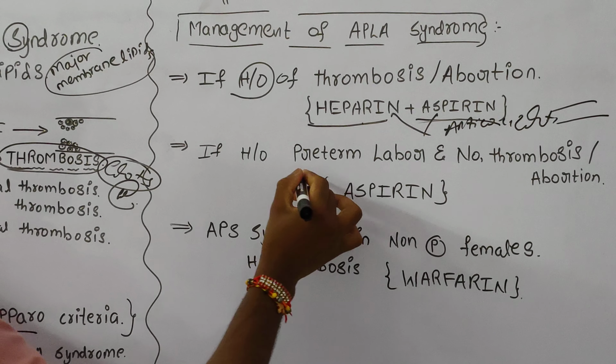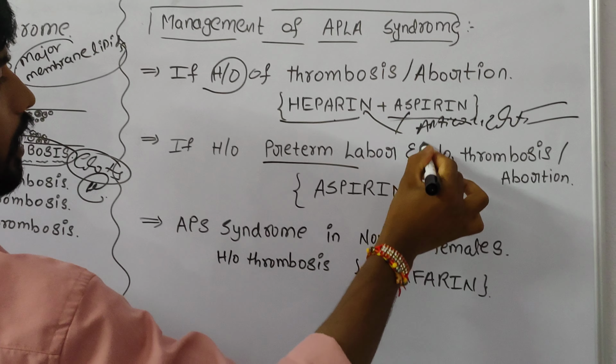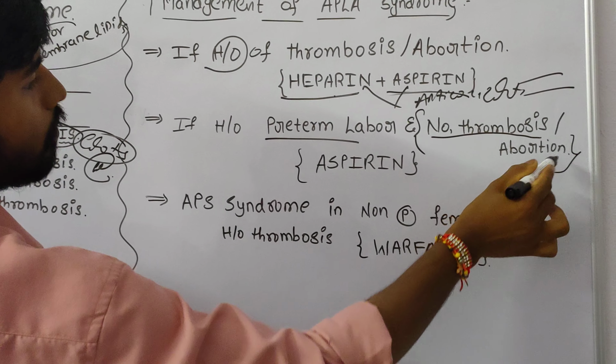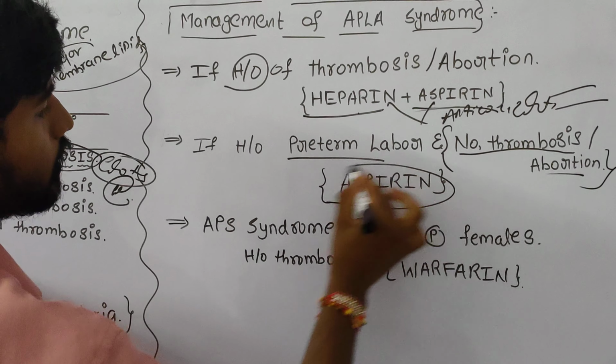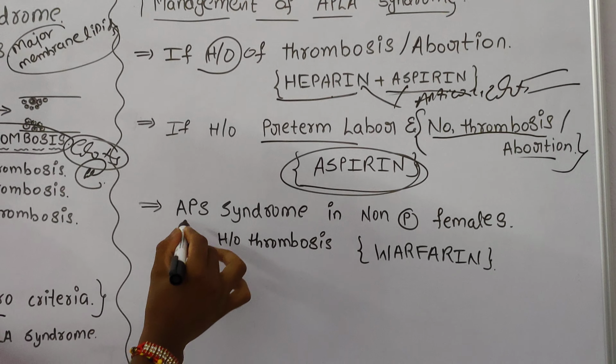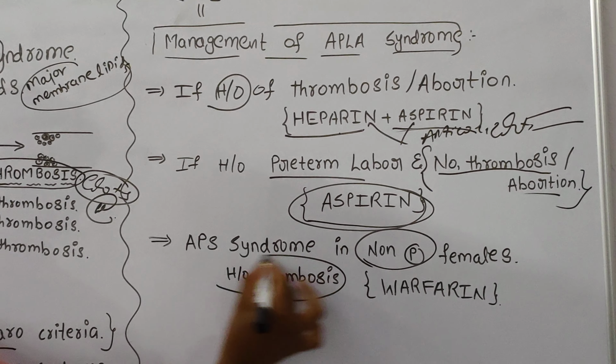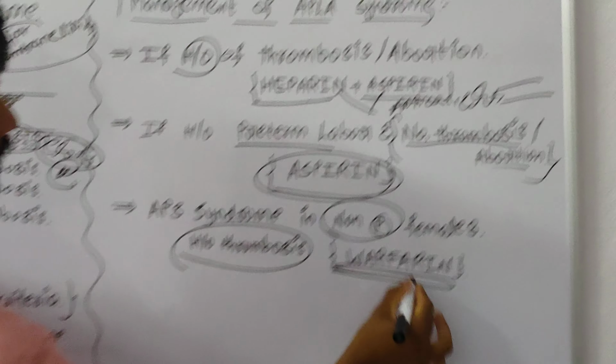If there is a history of preterm labor in a pregnant female, and no thrombosis or abortion, we should give only aspirin. In APS syndrome, in non-pregnant females, if there is a history of thrombosis, we should give warfarin.